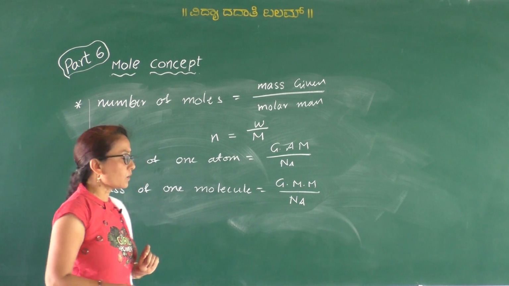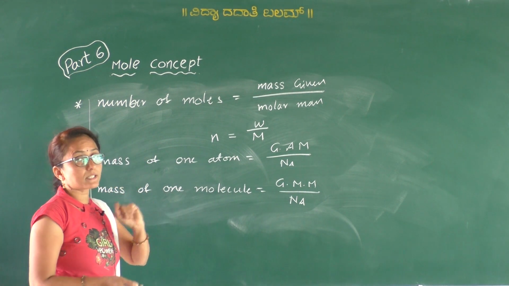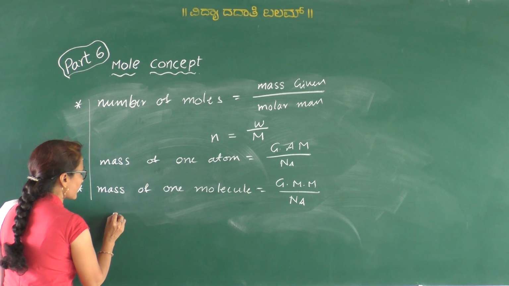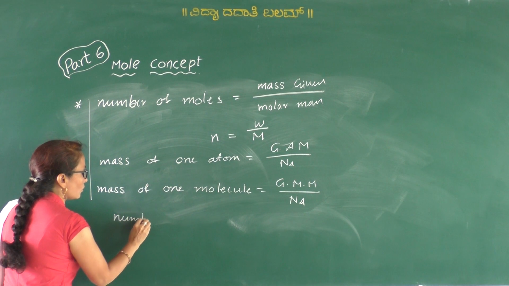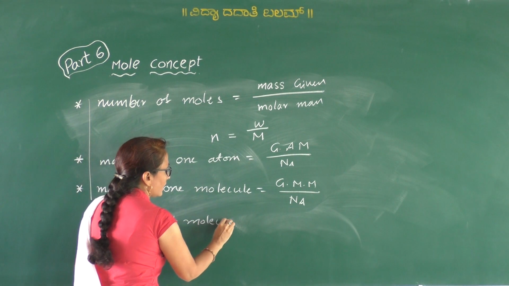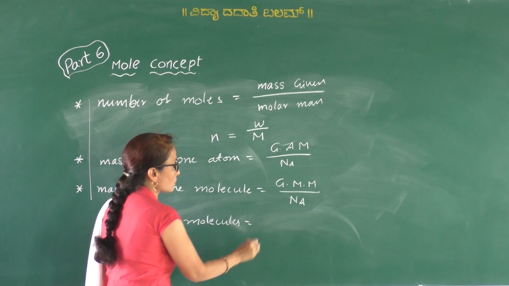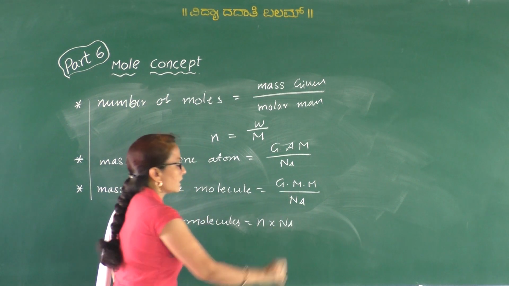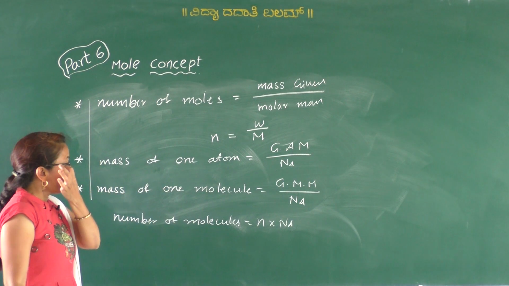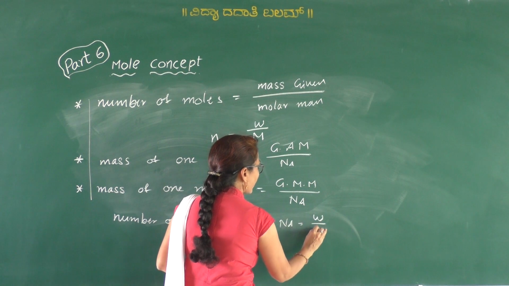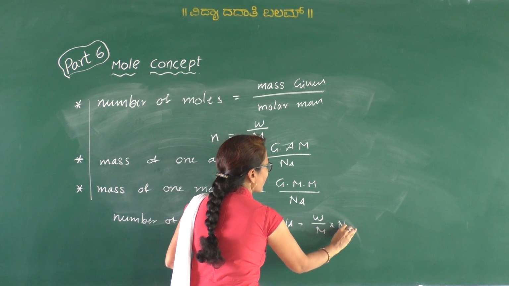Okay, and one more, the number of molecules present in a given mass or in a given number of moles. Number of molecules is equal to number of moles into Avogadro number. If mass is given, the number of moles is equal to mass divided by molar mass, into Avogadro number.